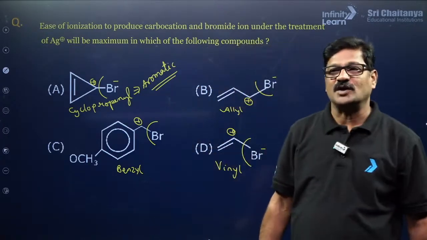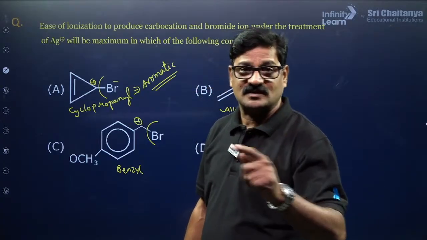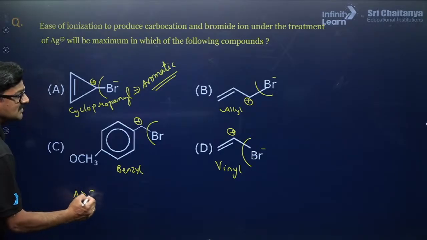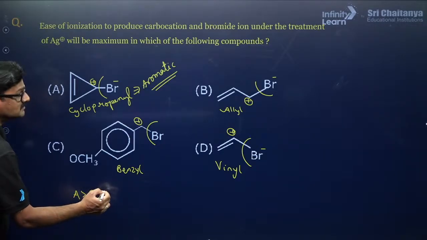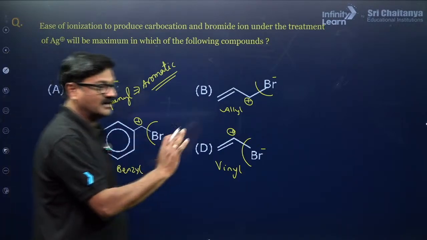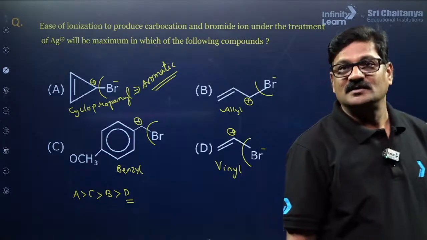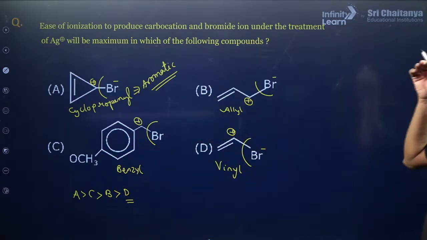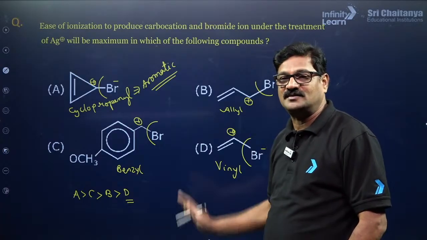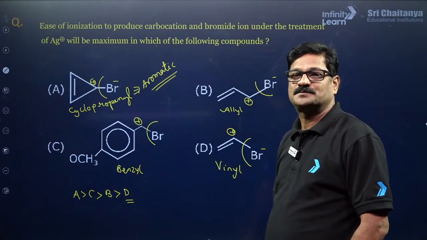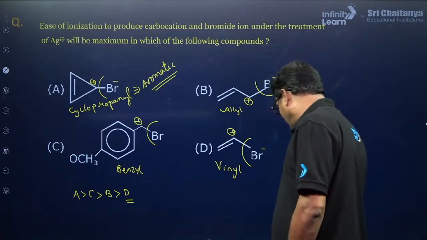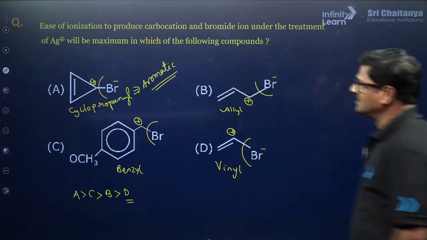Because of its aromaticity, it will be more stable. So, I would say A is greater than C, which is allyl, is greater than B, is greater than D. D will be the least, the vinyl carbocation is the least stable. Then on what basis is this cyclopropenyl carbocation aromatic? That's a very important, noteworthy point. Sheikh Khalil, Aditya Bharadwaj, fine? For your convenience, I would say the answer is going to be A.